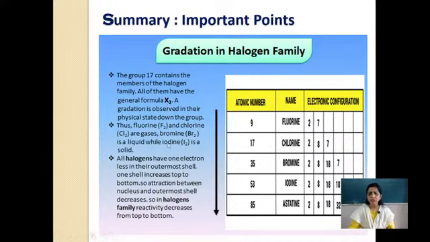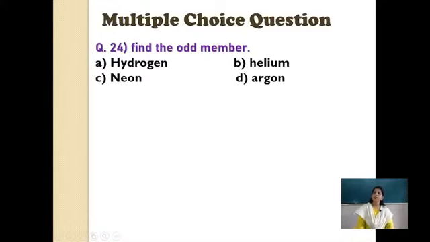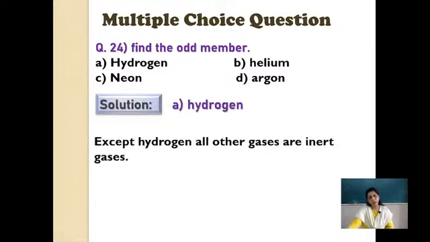So all the trends of the halogen family I have tried to write here together. You just have to remember these. Okay. And based on this I have formed one question here. Find the odd member: hydrogen, helium, neon, argon. You need to remember the names of the halogens. Yes, a simple, informative question. The answer is hydrogen, because the rest are all inert gases.